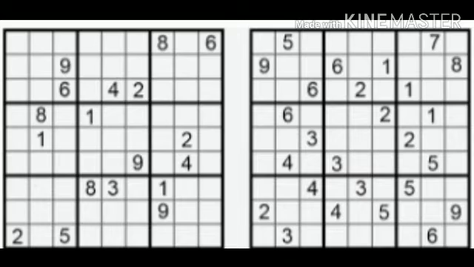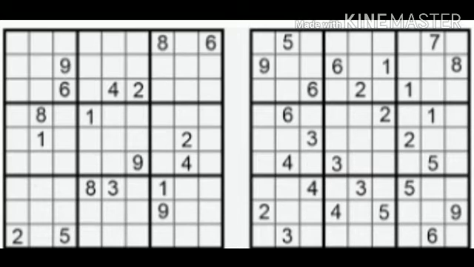Okay, in Sudoku, what is given? Whenever we take 9 into 9 boxes, all the rows are 9 and all the columns are 9. When it is 9 into 9, what numbers do we have to use? We should use the numbers from 1 to 9 alone. We should not use any other numbers after 9.